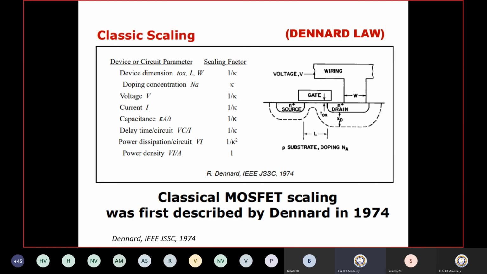Because current and voltage are scaled, the power dissipation, V into I, equals 1 by k square. That means 0.7 times 0.7, around 0.49. So that means about a 50% reduction in power dissipation if you go from one technology to the next.